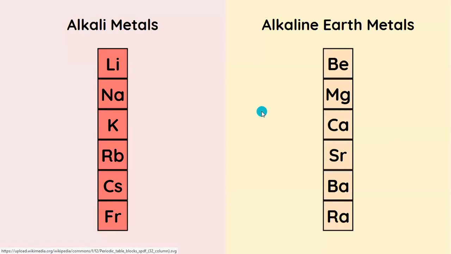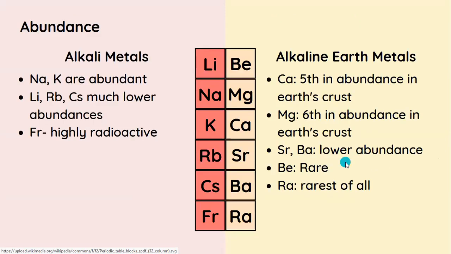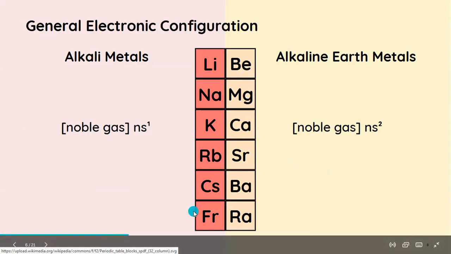Now, the group 1 elements are lithium, sodium, potassium, rubidium, cesium, and francium. On the other hand, alkaline earth metals are beryllium, magnesium, calcium, strontium, barium, and radium. Okay, so these are the elements of the respective groups. Now, the abundance. Abundance as in how much is available, right? In alkali metals, sodium and potassium are abundant. However, lithium, rubidium, and cesium are quite low. Francium is highly radioactive.